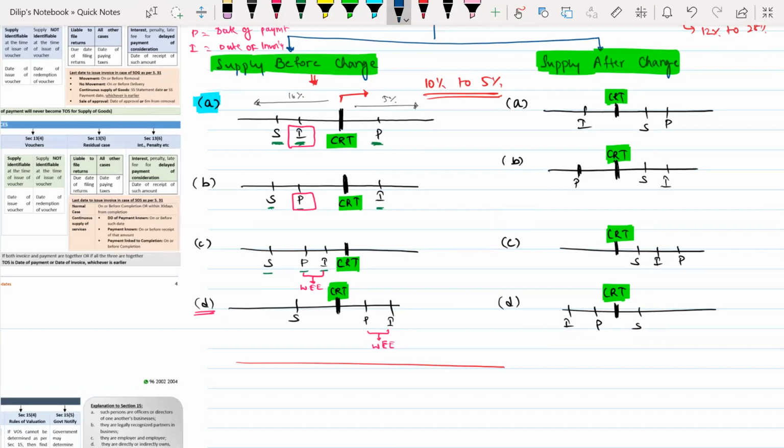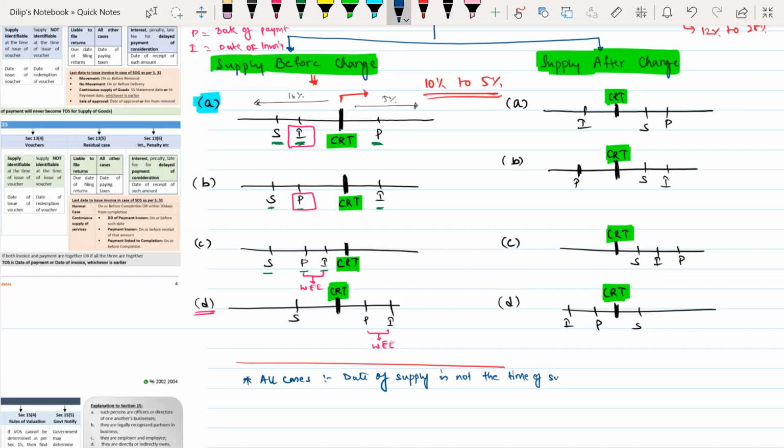Sir, what are these things, sir? If you see, in all the cases, the date of supply is not the time of supply.